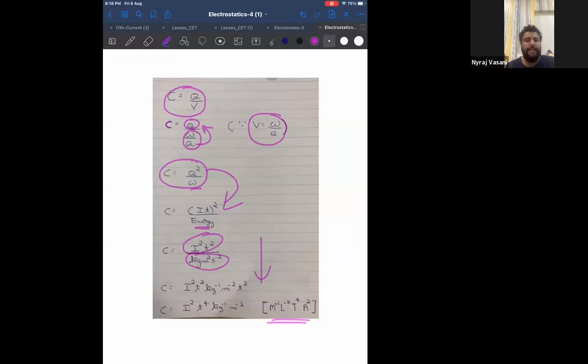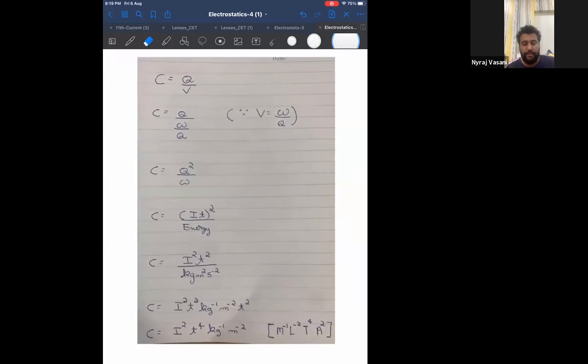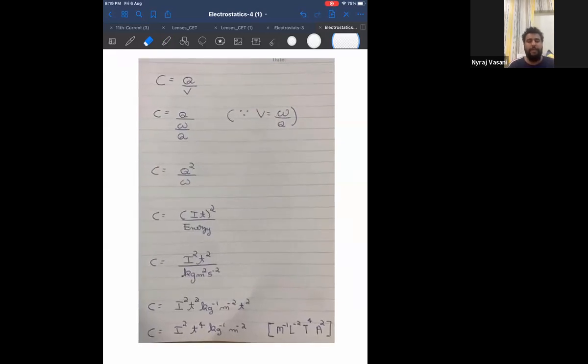Can you try and tell me, are you getting the same dimensions of capacitance? Very important MCQ. What is the dimension of capacitance? Please make a note of this. Start. You should know all the formulae that are on the screen, and you should know how one formula translates into the next one.